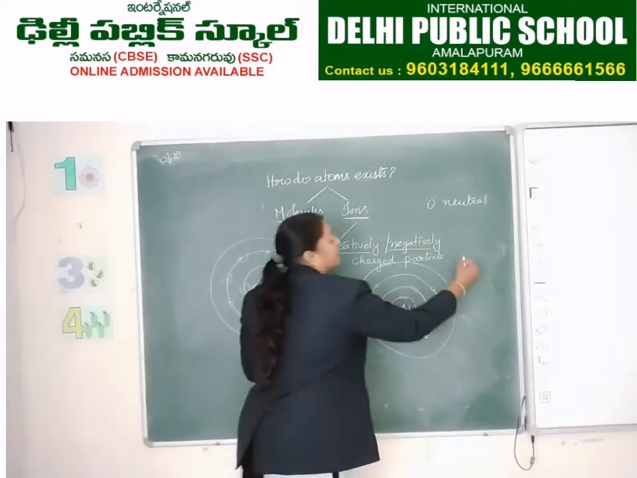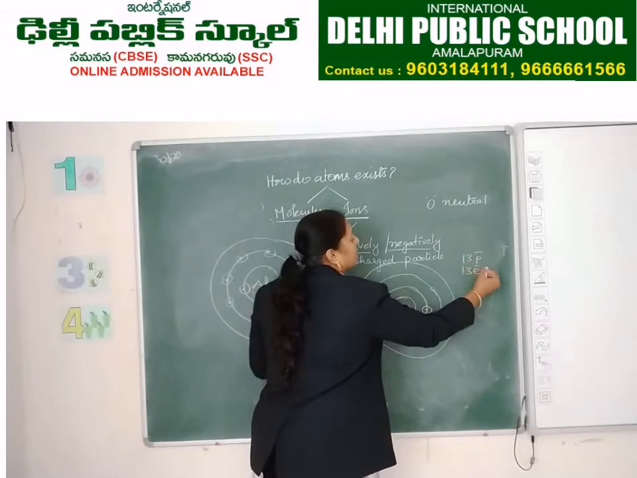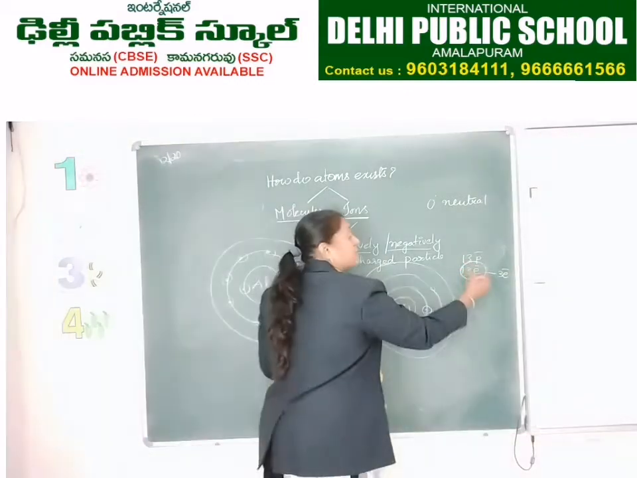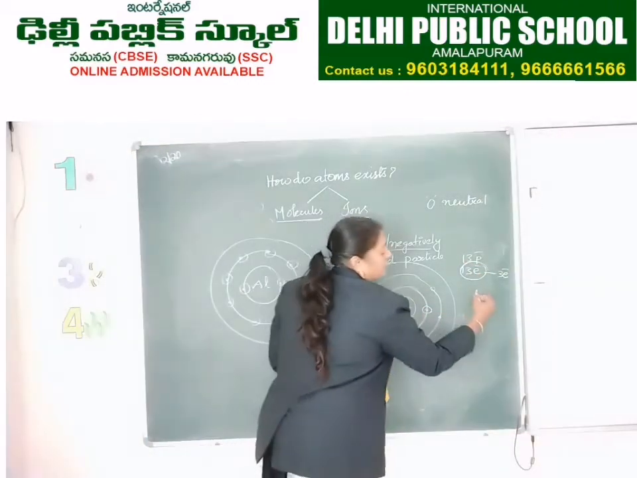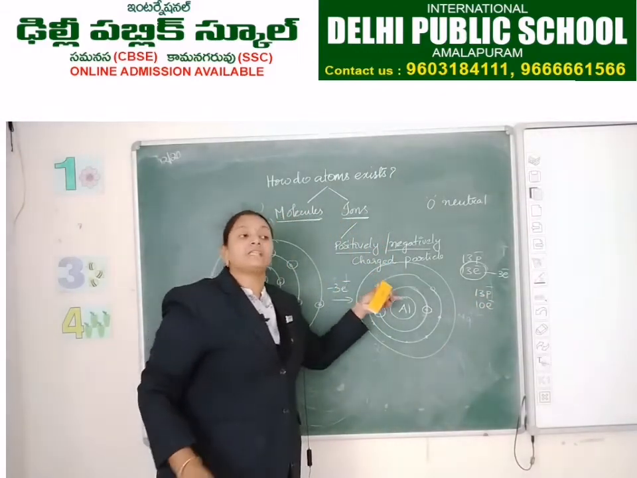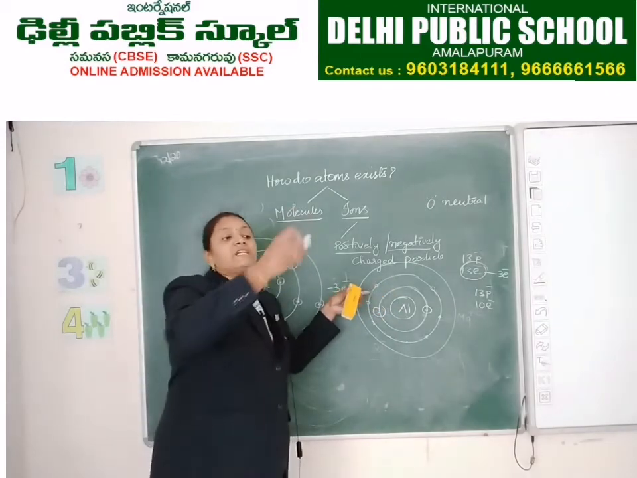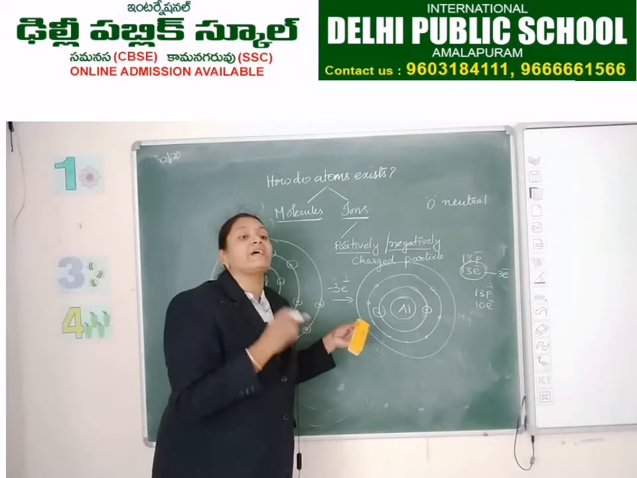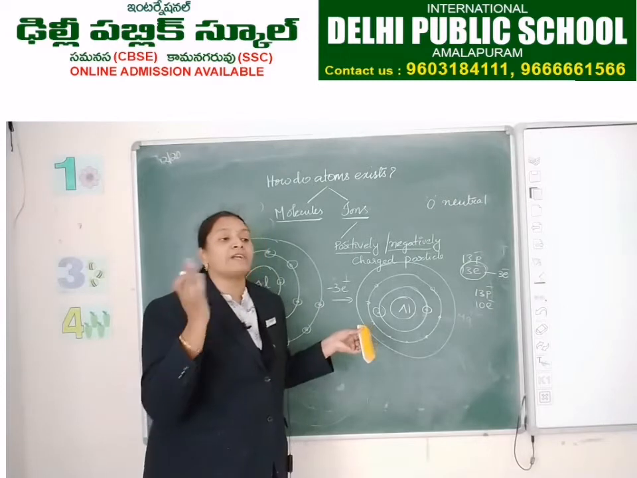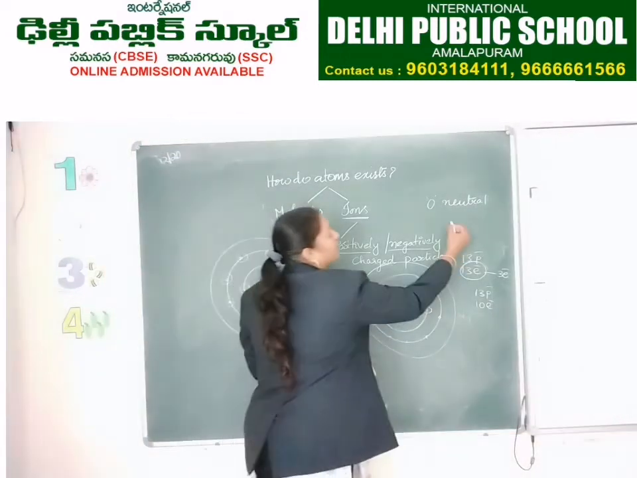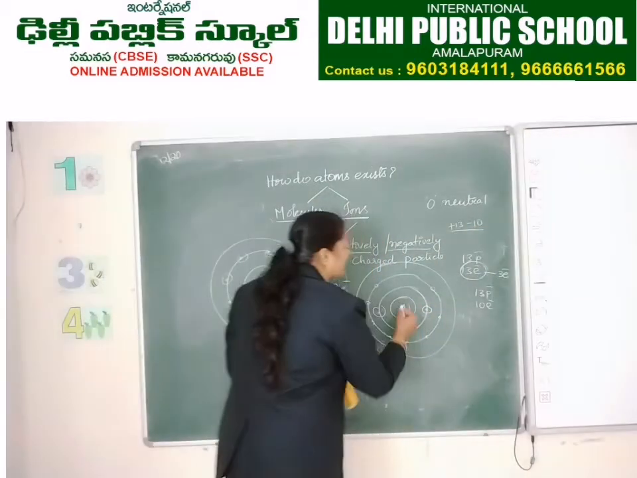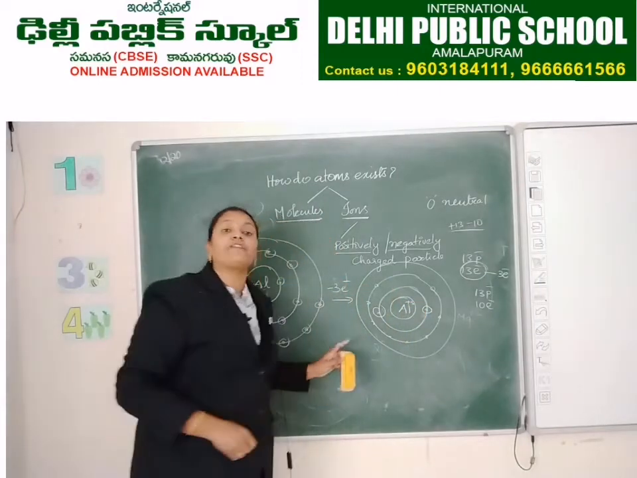So out of 13 protons and 13 electrons, how many electrons is it losing? 3 electrons. After losing 3 electrons, how many electrons will be left? 10 electrons. So 13 protons and 10 electrons. 10 electrons nullify the charges of 10 protons. If 1 proton and 1 electron are there, 1 positive and 1 negative, what happens? 0. Minus 10 plus 10, what is the value? 0. So here plus 13 minus 10, what is the value? Plus 3. That plus 3 will be on the right top of aluminum.